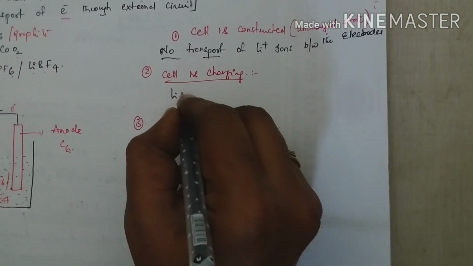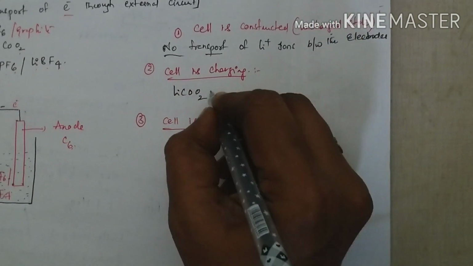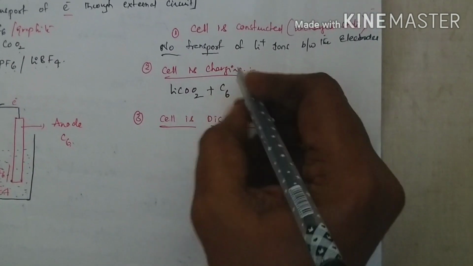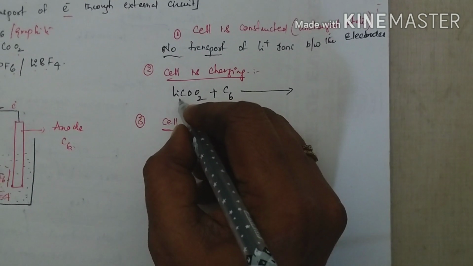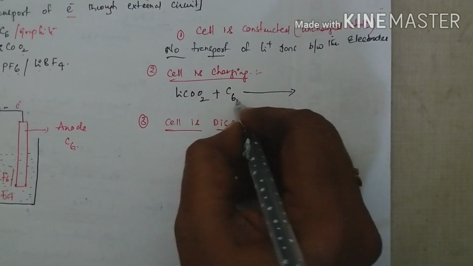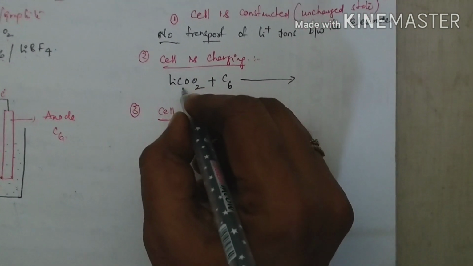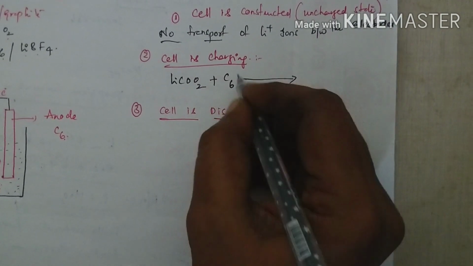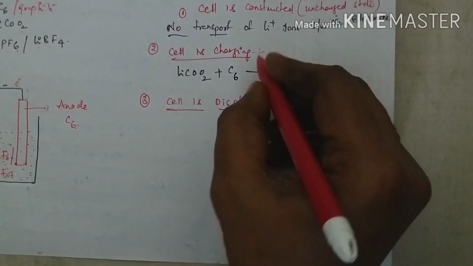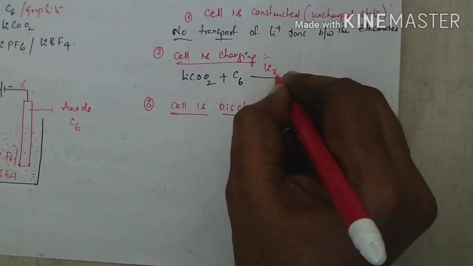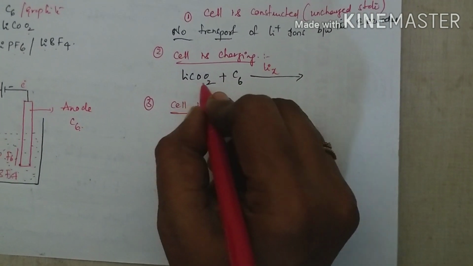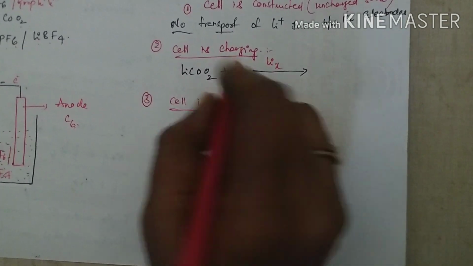The cathode is lithium cobalt oxide and the anode is graphite C6. Here some of the lithium ions are transferred from cathode to anode. How many ions are transferred? X ions are transferred from lithium cobalt oxide to graphite.